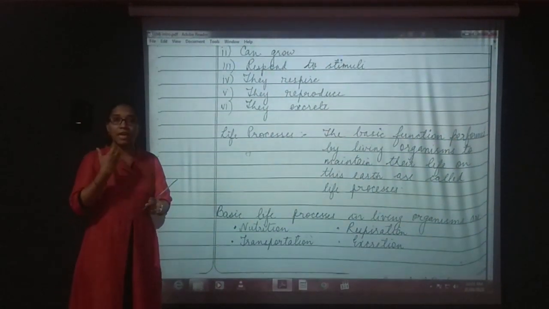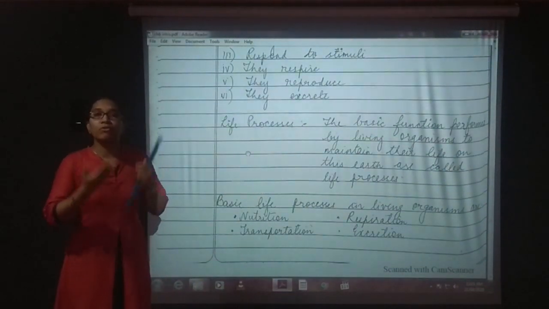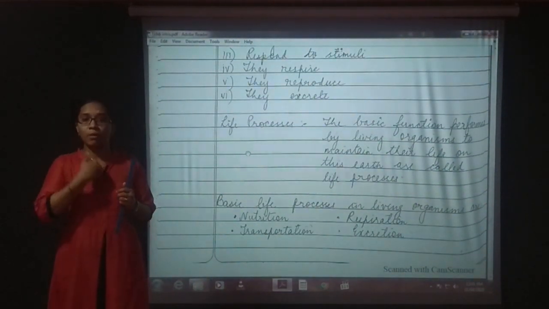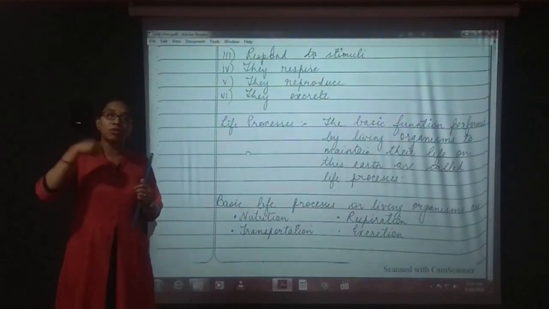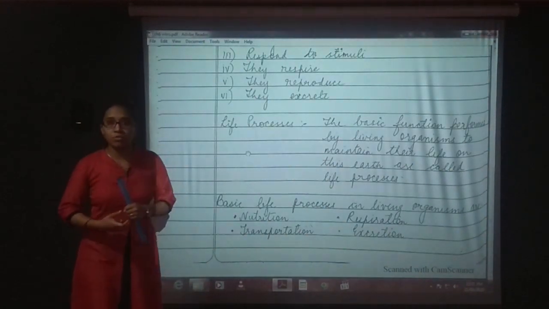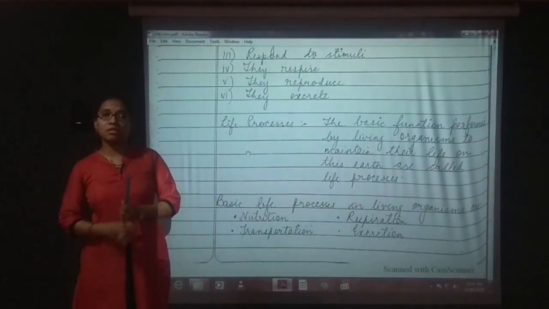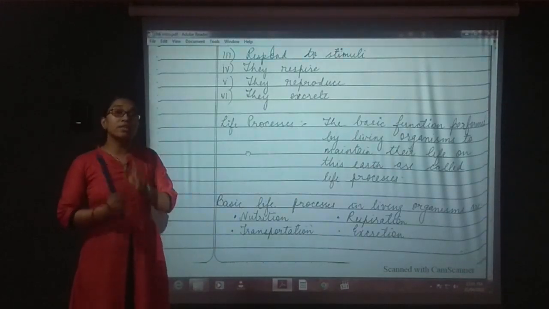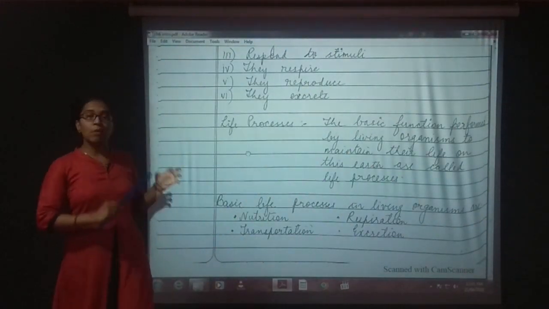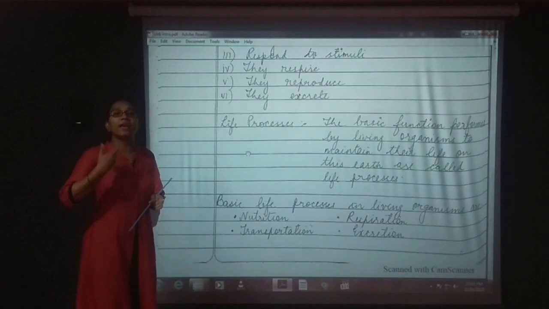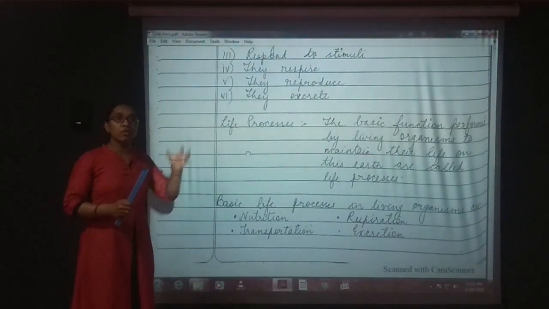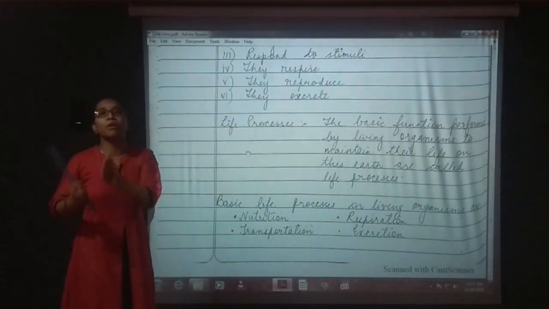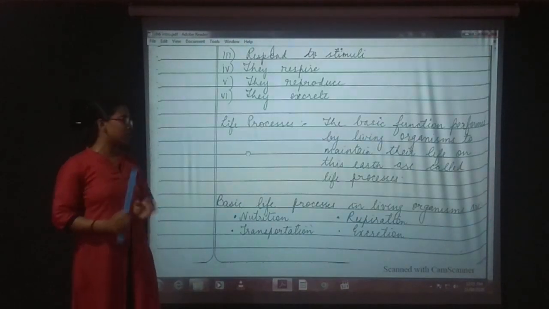There are different teeth that chew the food. Then the food enters into the stomach with the help of the throat. In the stomach, the digestion process is carried out. Then comes the small intestine, large intestine. All these things in detail we will learn in this chapter. Whatever functions are going on inside our body, how the complex food is divided into simpler products and everything, we will learn in this chapter.